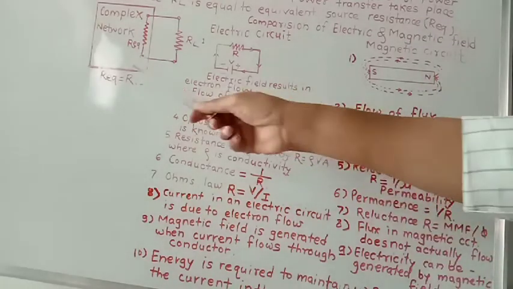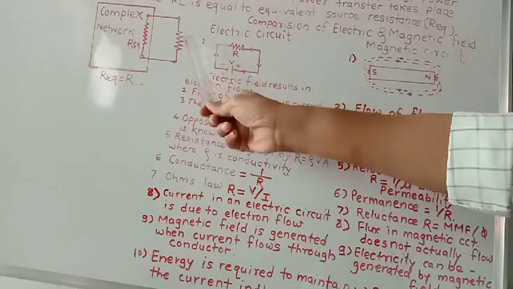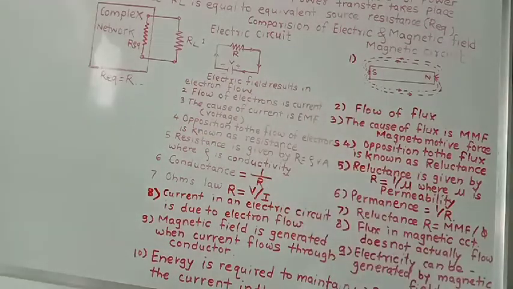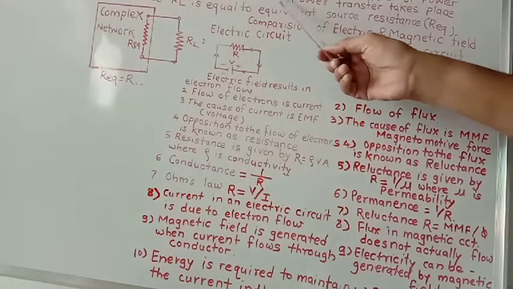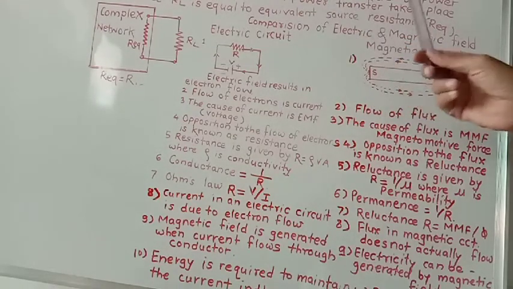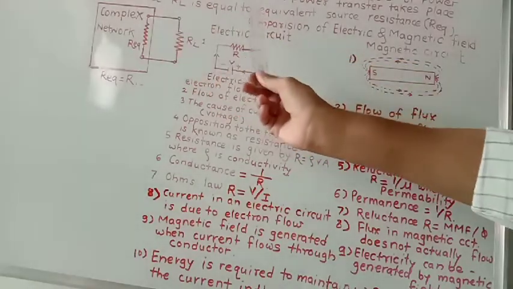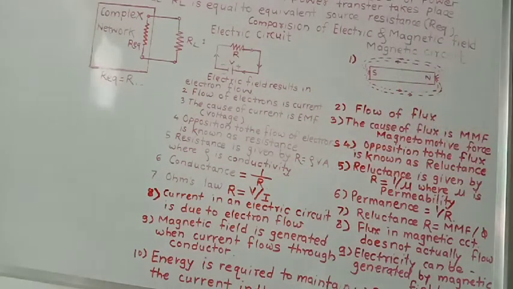So when the source internal resistance is exactly equal to the load resistance, then maximum power can be transferred. The maximum power transfer takes place when the load resistance R_L is equal to the equivalent source resistance, that is, the source internal resistance. This is called the maximum power transfer theorem.